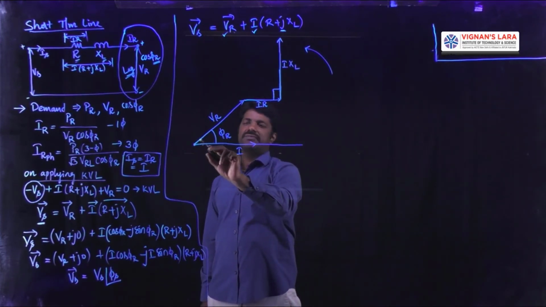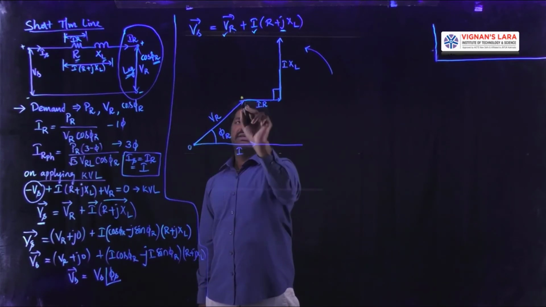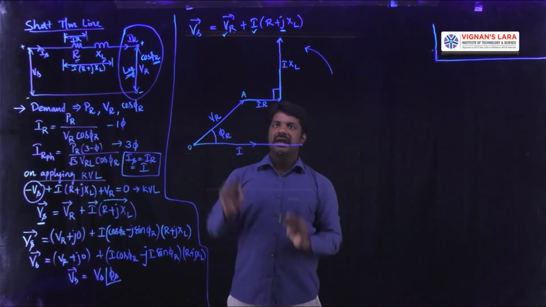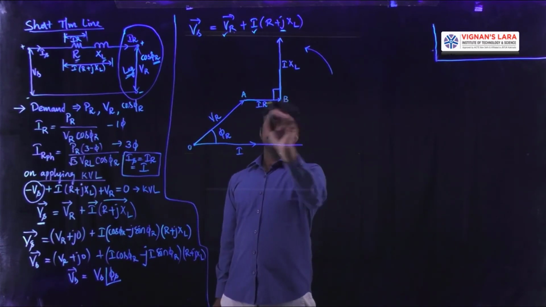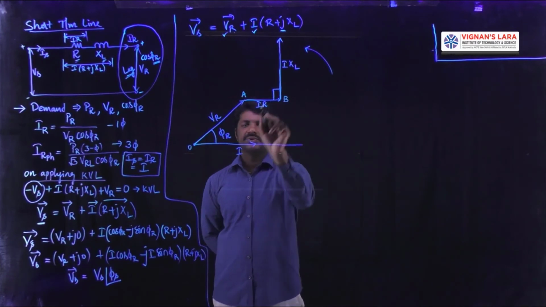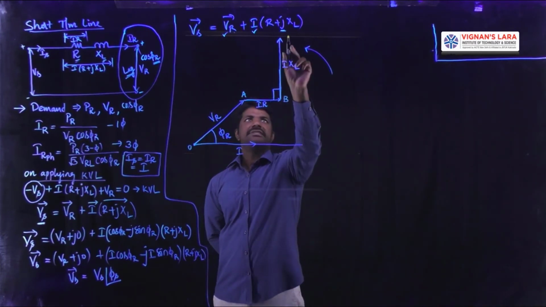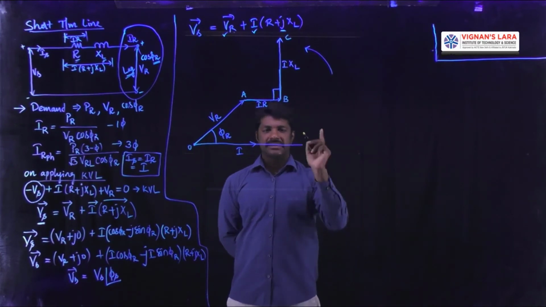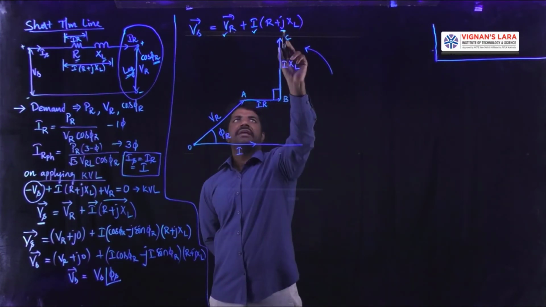First phasor is VR. This is O and this is A. OA is the first phasor representing VR. And next AB. AB is the second phasor representing the drop across the resistor, which is in phase to the current. And next BC. BC is the phasor oriented anti-clockwise by 90 degrees because of the plus J notation.